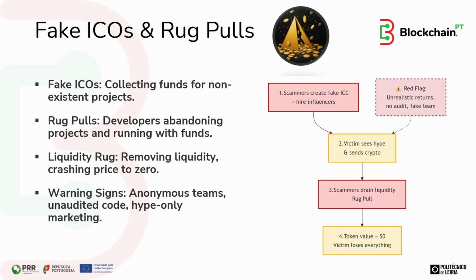Fake ICOs raise money for fake projects, while rug pulls happen when developers suddenly abandon a project and steal user funds, often by removing all trading liquidity so the token price collapses to zero. To avoid these, one needs to watch for red flags like anonymous or unverifiable teams, unaudited smart contracts, and hype-only marketing with no real product or roadmap.